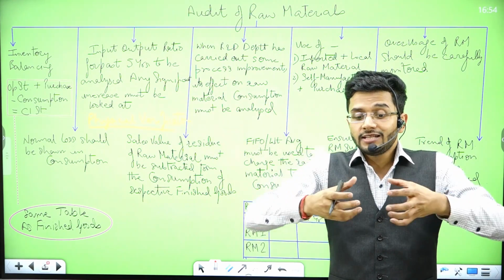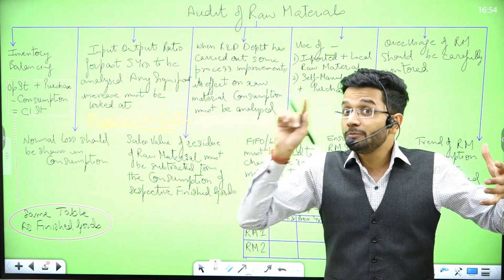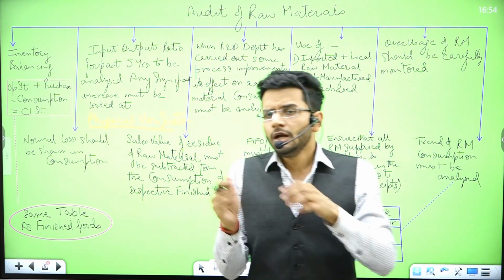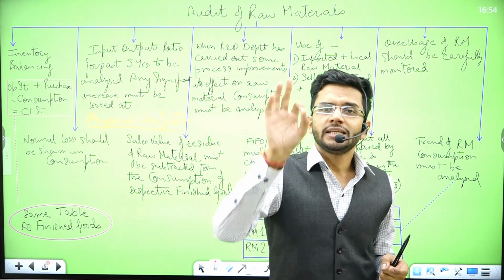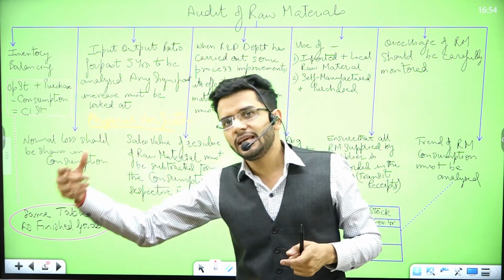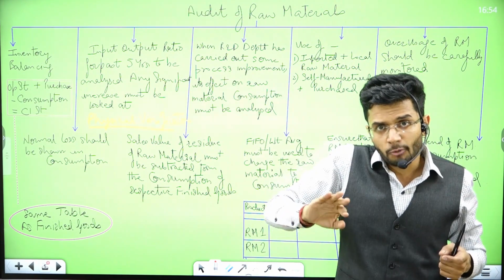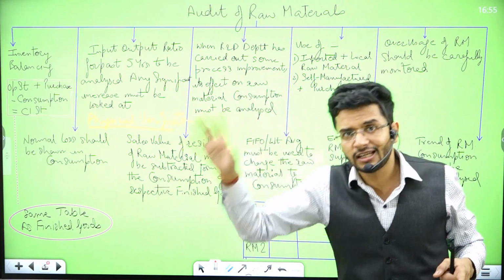Now, if there is an increase in the input-output ratio, which means 2 years back we used to use 1.2 kgs of input to get 1 kg of output, but now we are using 1.7 kgs of input to get 1 kg of output.